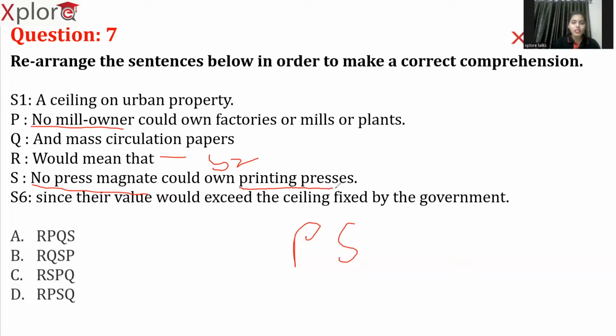Since we actually started speaking about printing presses, here comes the circulation of mass papers. Am I clear? So PSQ. Now these printing presses and these papers are interlinked. So based on that, RPSQ is the correct sequence.